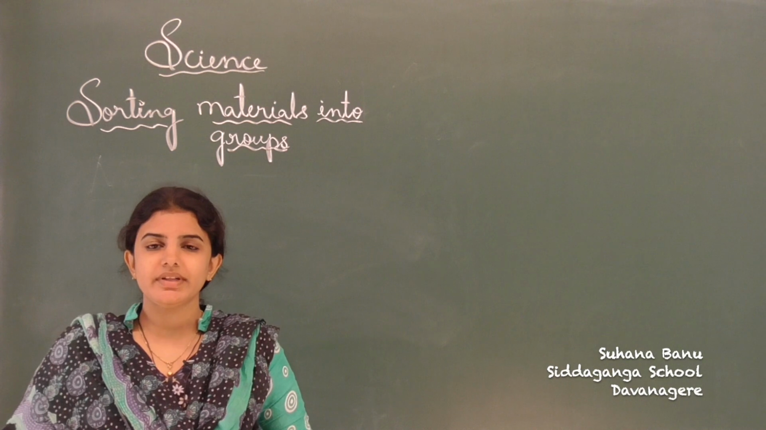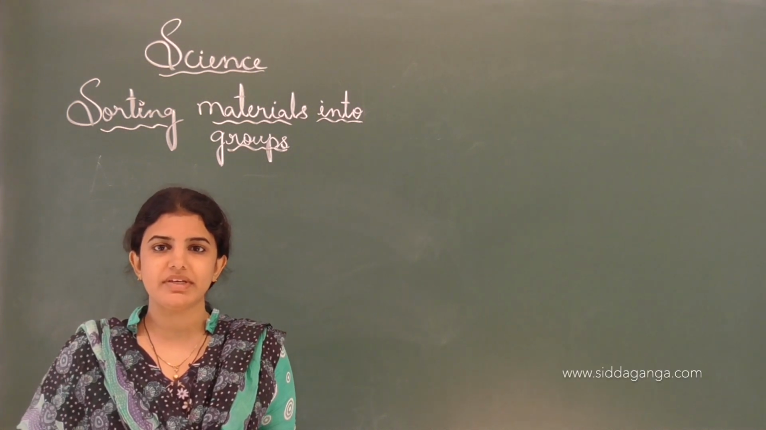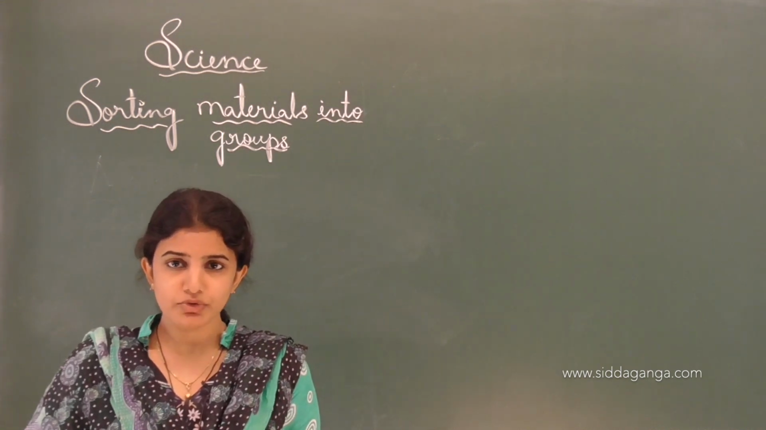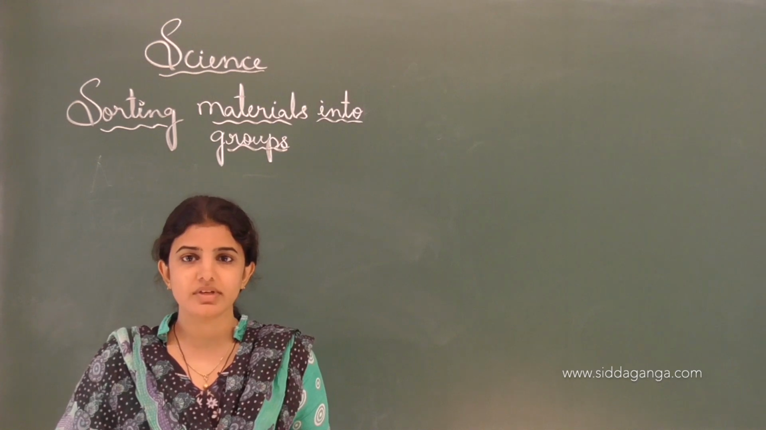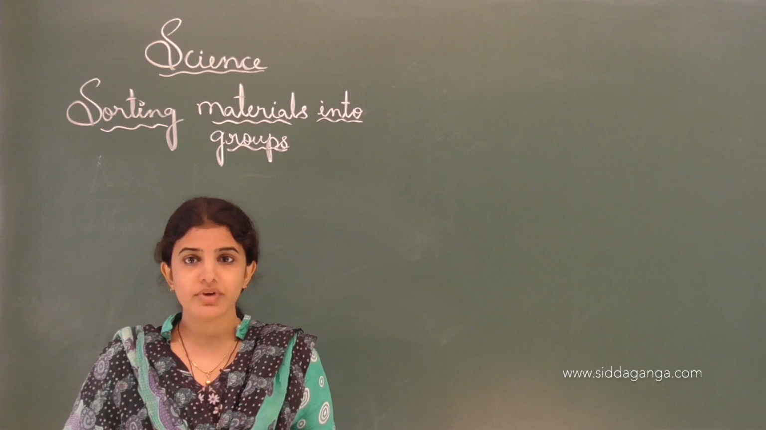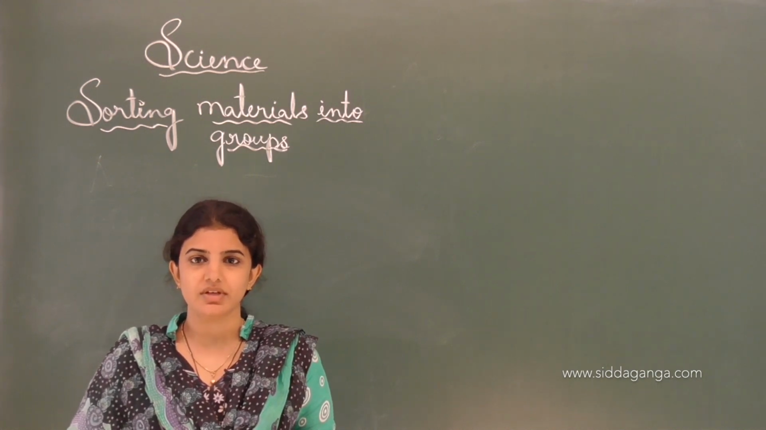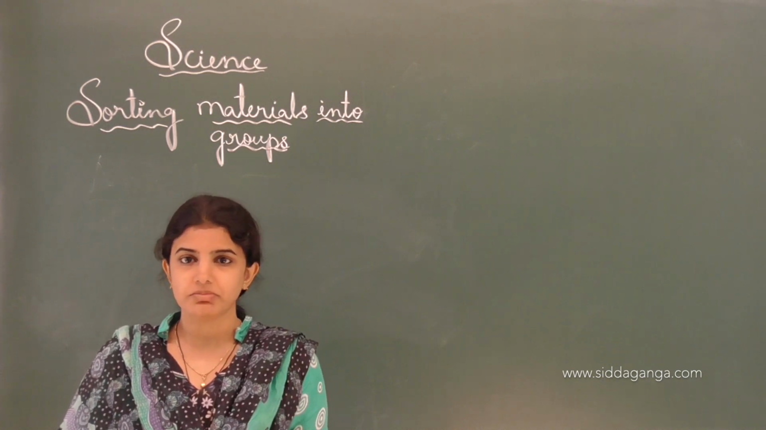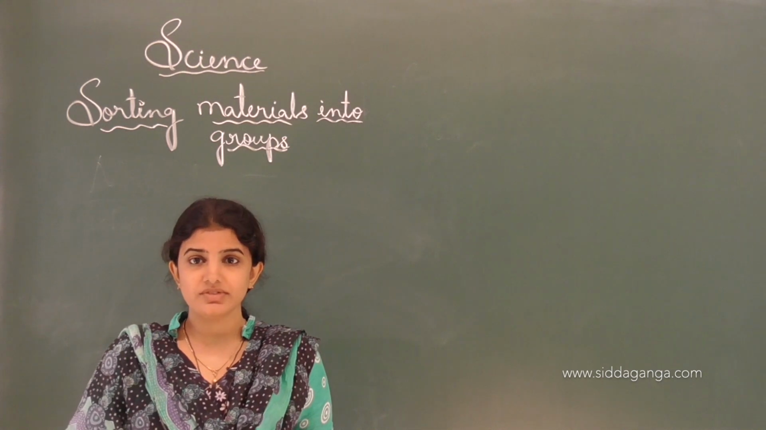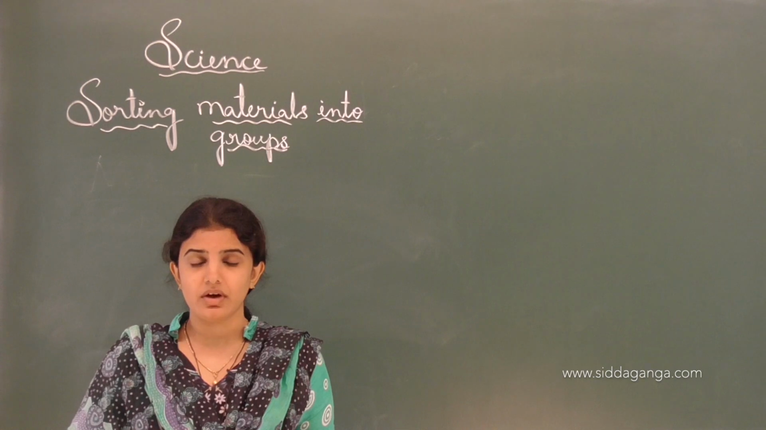Hello everyone, in the previous class we learnt about the classification of an object or material. Classification is the process of systematically arranging things into groups on the basis of their common property. One more definition is, grouping of similar things together is called classification. We have to classify different types of objects. In the previous class I also told you how we group or classify different things.